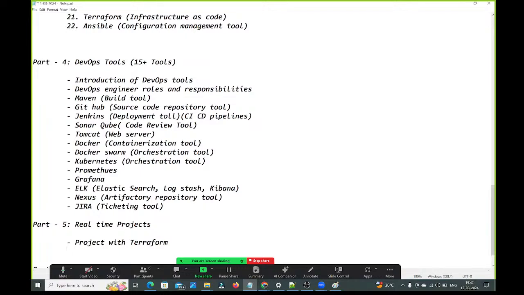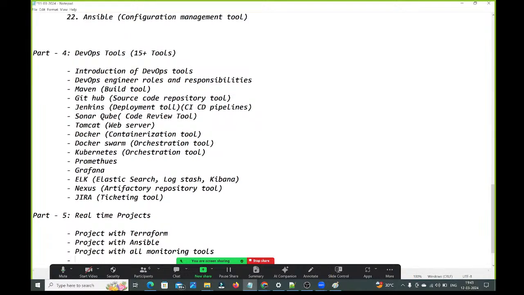Next, we will do one project by using Ansible, a project with Ansible. Next, we will do one project by using all monitoring tools, a project with all monitoring tools. Next, we will do one project by using Jenkins and Docker, a project with Jenkins and Docker.